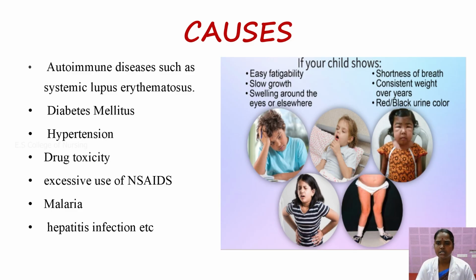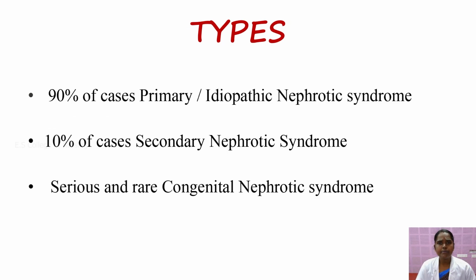The types of nephrotic syndrome are primary or idiopathic nephrotic syndrome, secondary nephrotic syndrome, and serious and rare congenital nephrotic syndrome. Primary and idiopathic nephrotic syndrome is seen in 90% of children. Secondary nephrotic syndrome is seen in 10% of cases, and the serious and rare congenital nephrotic syndrome is seen in 3 to 5% of cases.